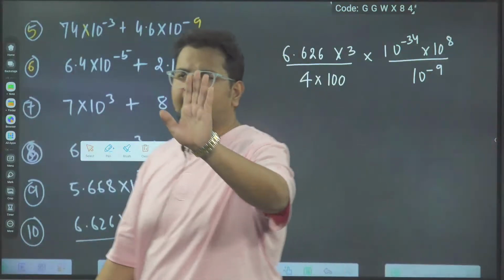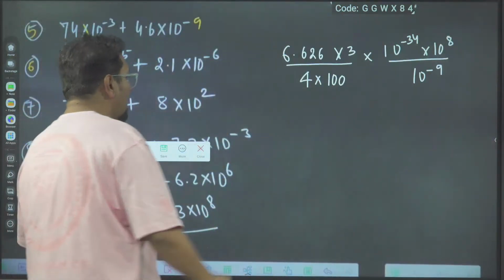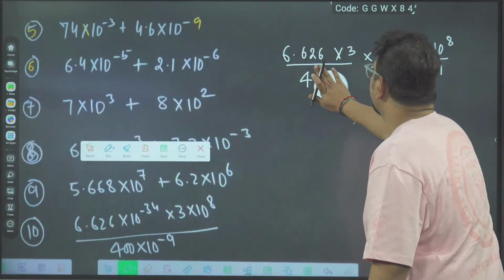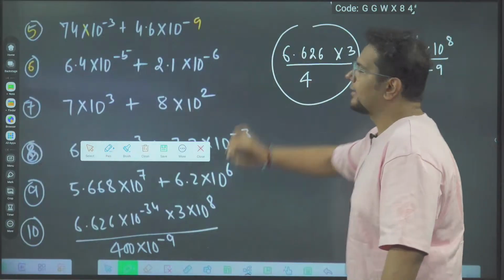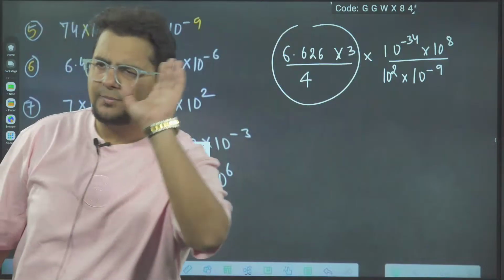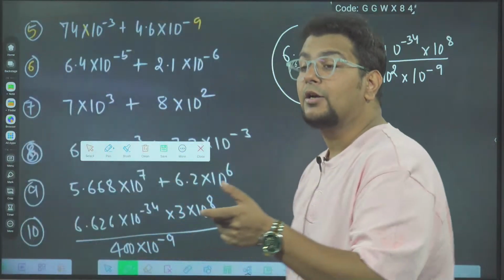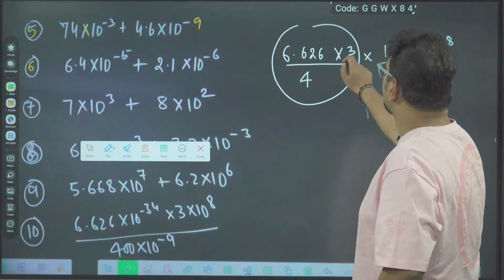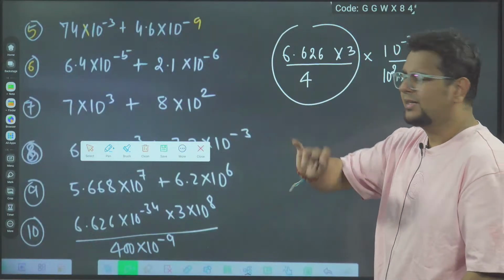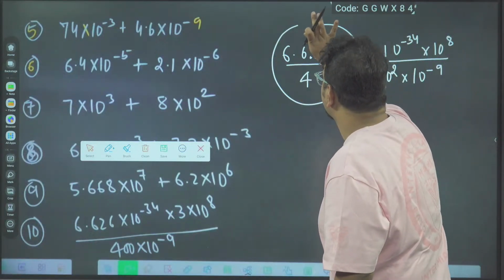Agree? All the 10 powers I am taking on one side. Not only that, this 100 is also 10 power 2, I can put here. So all the numbers I have taken together for easy calculation, and all the powers of 10 together for easy calculation.